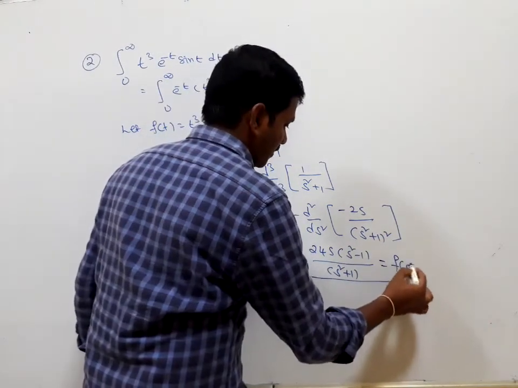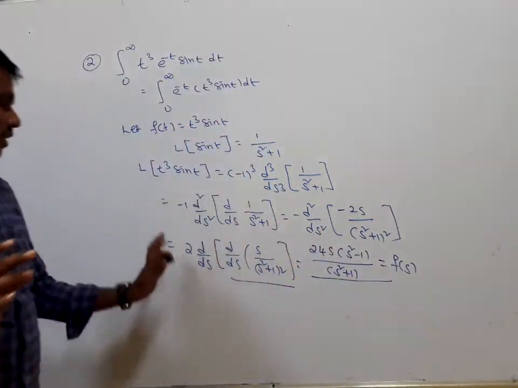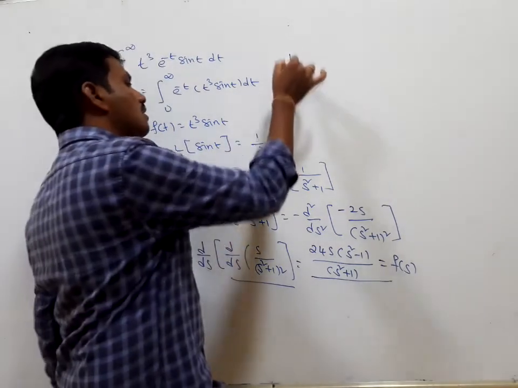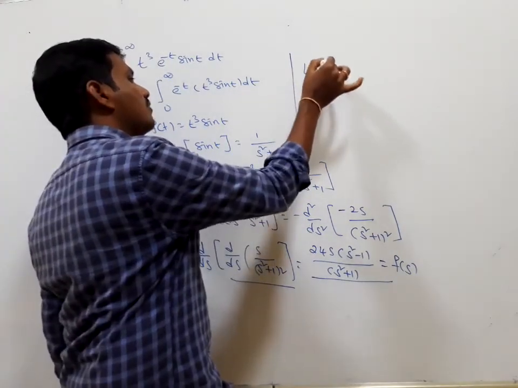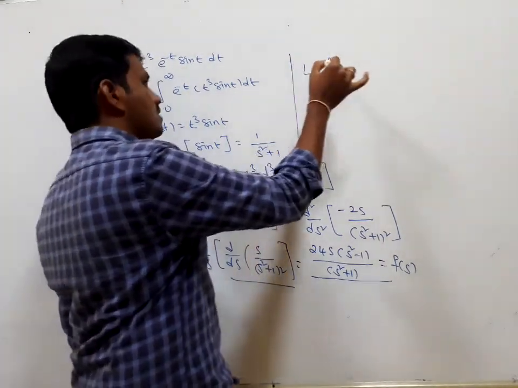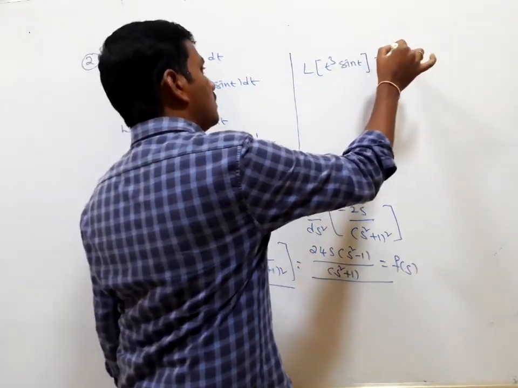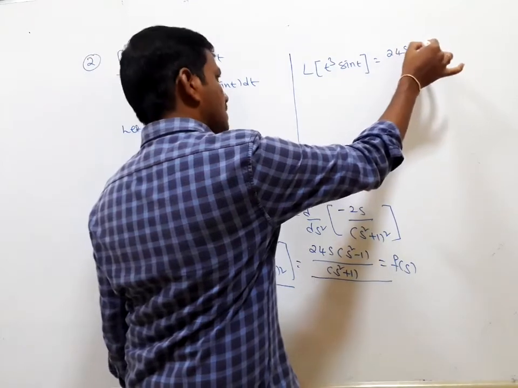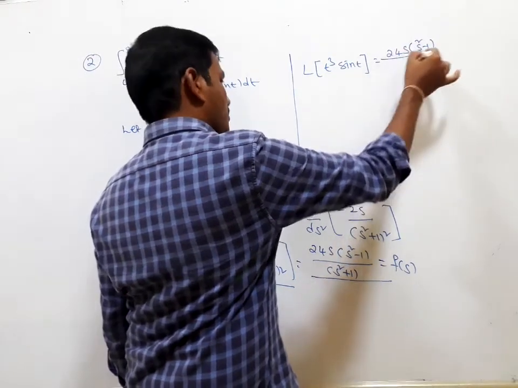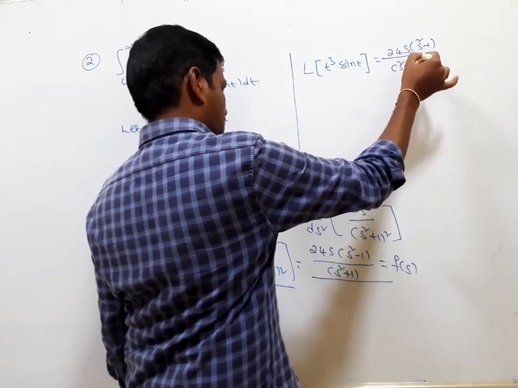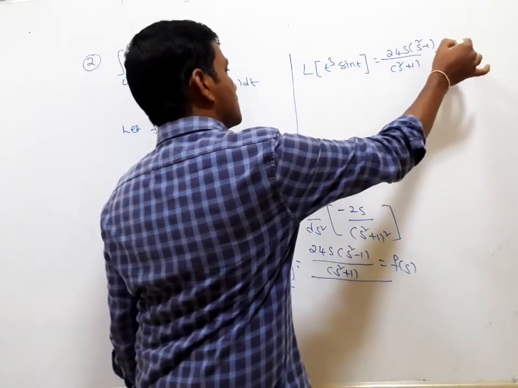You can verify whether it is correct or not. Therefore we have the Laplace transform of t cube sin t equal to 24s into (s square minus 1) by (s square plus 1), which is f of s.